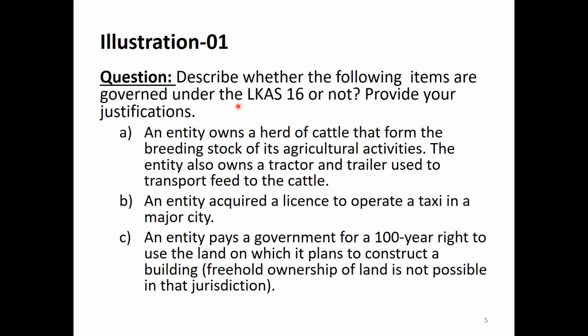A. An entity owns a herd of cattle, like, for example, the cow, a group of cows. The herd of cattle forms the breeding stock of its agricultural activities, from which you can get milk.